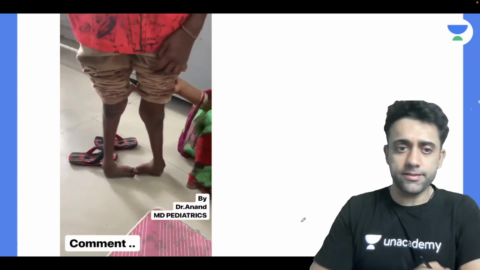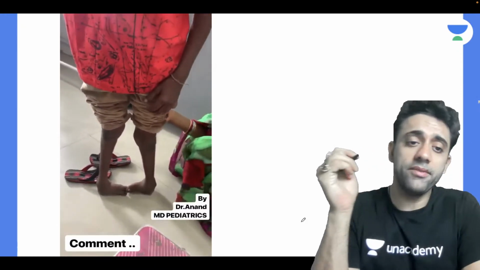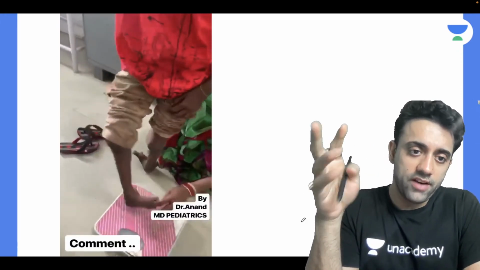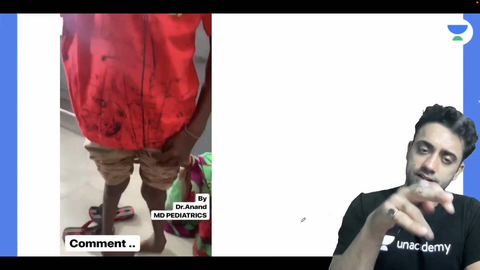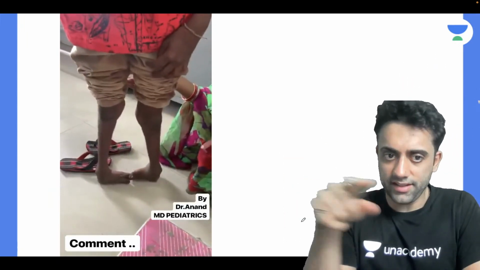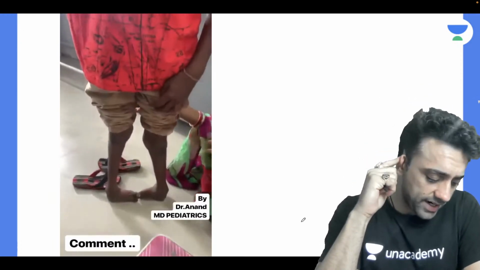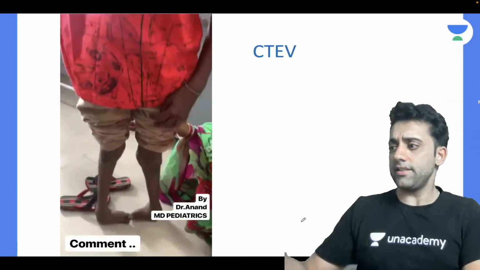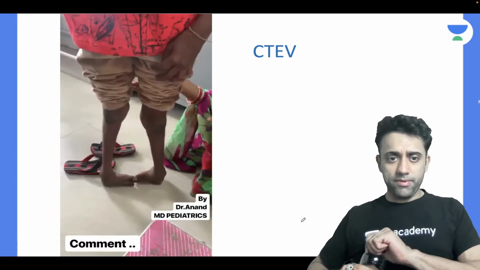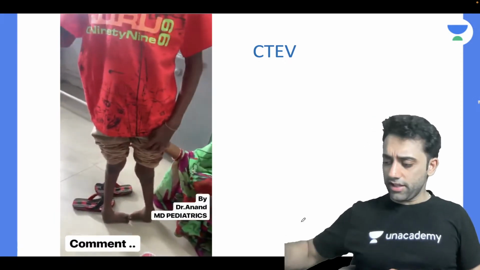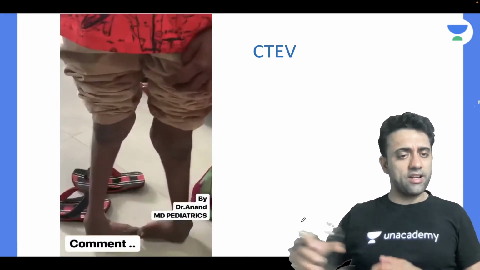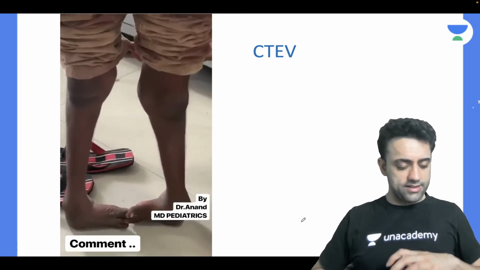Exactly. What do you call this? Yeah, this patient comes to my OPD, and once I go back home also, in his area where he stays, I have seen him multiple times. Exactly. That's right. So it's a congenital CTEV. Kavya Reddy is very right. It's a case of congenital talipes equinovarus deformity, nothing but clubfoot. So yes, this looks like a clubfoot only to me.